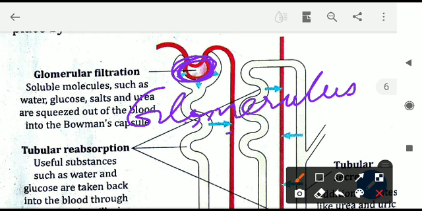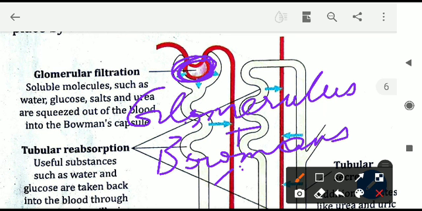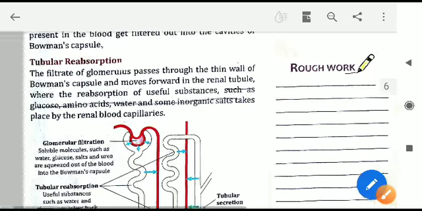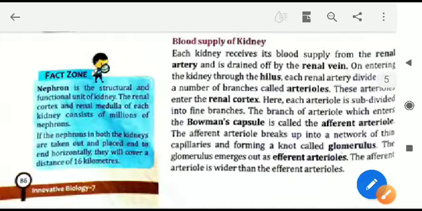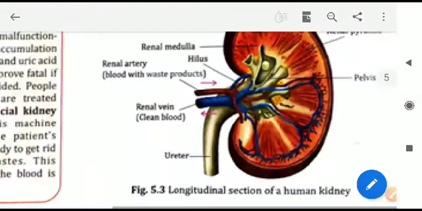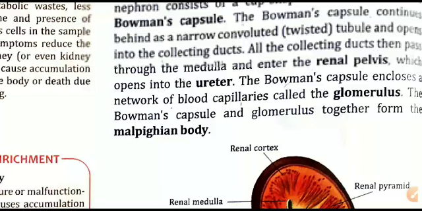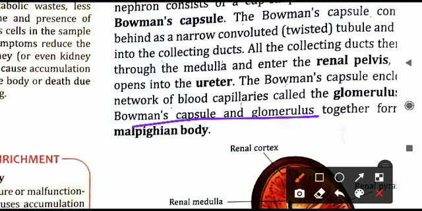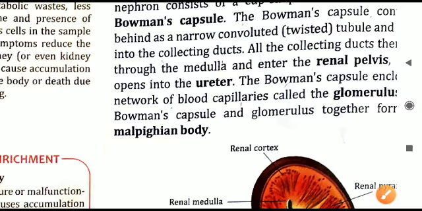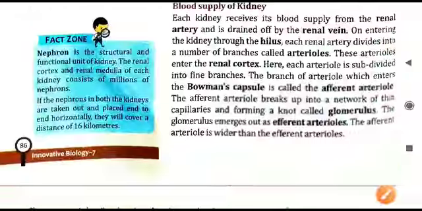glomerulus. The glomerulus and the Bowman's capsule, if you combine both of them: Bowman's capsule is only the cup-shaped structure, and glomerulus means Bowman's capsule with the network of the capillaries, blood vessels are there, then it is glomerulus. And both of these things together are called what? That is written here. Now we have done the reading. The Bowman's capsule together with the glomerulus. Both of these together, what will they form? They are called as the Malpighian body. So just a term only you have to remember.